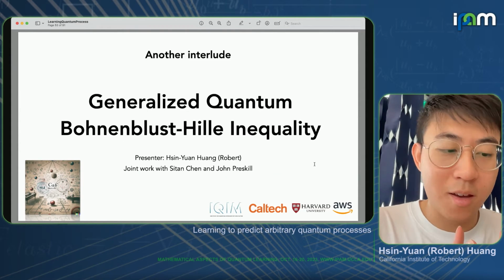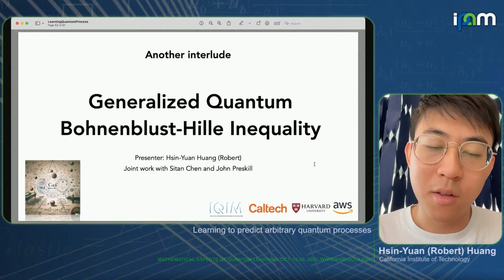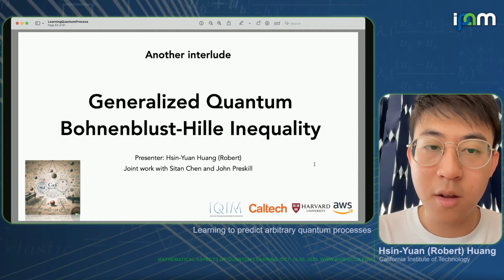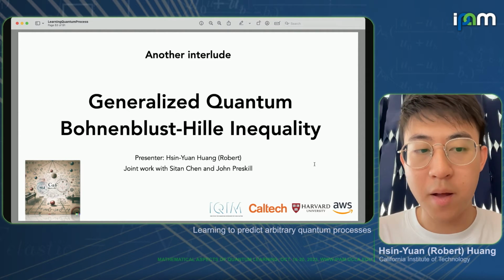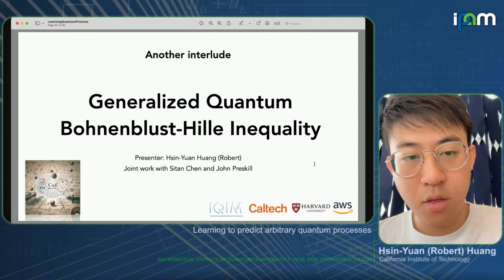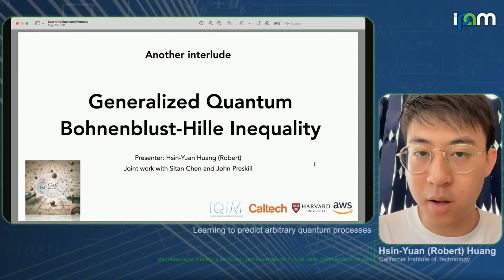That constitutes the first interlude on optimizing Hamiltonians. What I'm going to talk about next is how one can use this quantum optimization algorithm and its corresponding rigorous guarantee to prove a generalized version of the quantum Bohnenblust-Hille inequality.